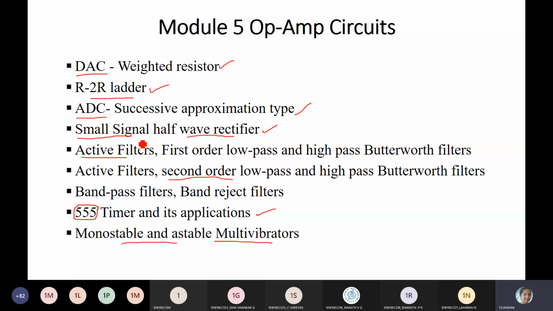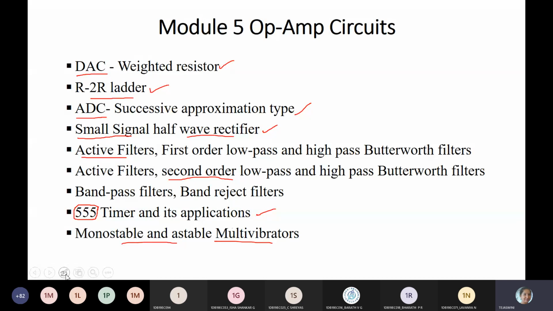As you know, in the beginning classes we discussed analog and digital signals. What are the examples for analog signals? How will the analog signal be?